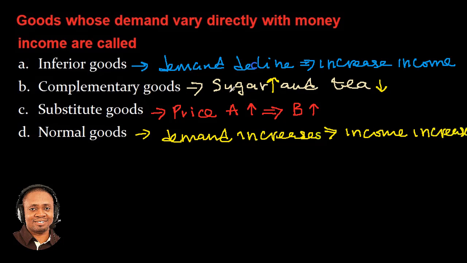Okay, you can see that this is just the opposite of inferior goods. So the demand is directly related to the income of the consumers when we talk of the normal goods. So answer option D is the right answer.